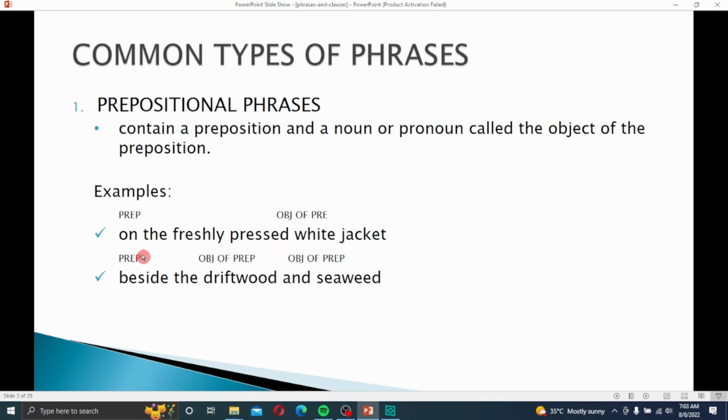Here, on is the preposition, and the freshly pressed white jacket is the object of the preposition. Beside is the preposition, the driveway is the object of the preposition, and seaboard is also an object of the preposition.